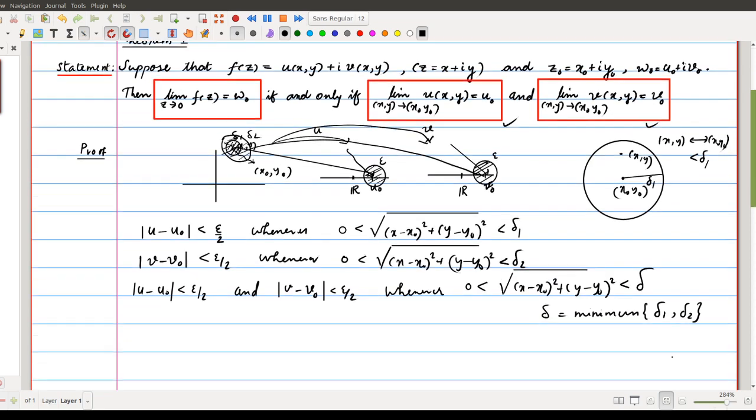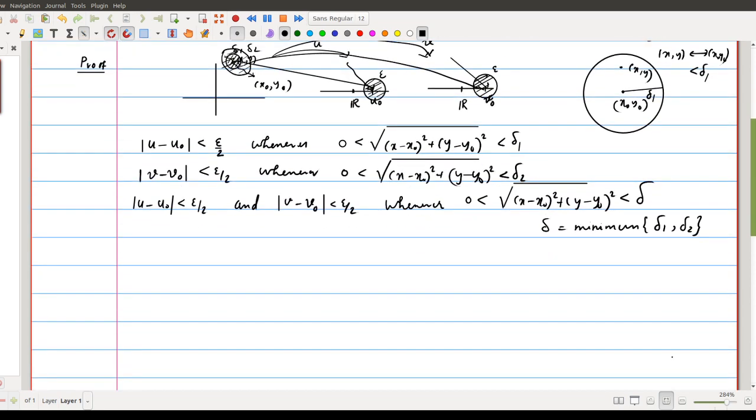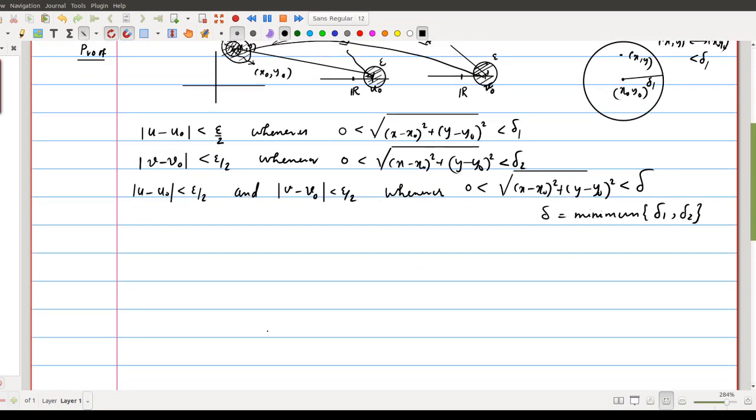You might have seen these ideas while proving theorems in real analysis. So this is the assumption right now. Now we will prove that f of z, we are given that f is equal to u plus iv, converges to, or the limit of this f is omega naught, where omega naught is equal to u naught plus i v naught.